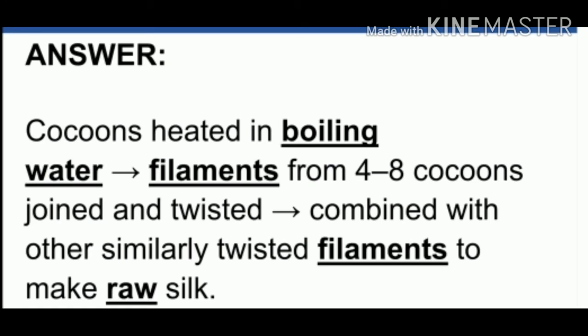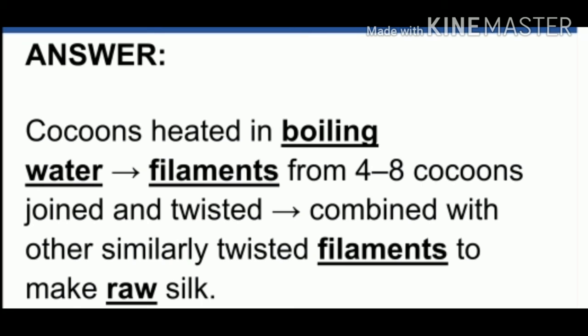Listen, see the answer. Cocoons heated in boiling water. Then the filaments from 4 to 8 cocoons. What is meant by filaments? The thin strand-like structures are filaments. So the filaments from 4 to 8 cocoons are joined and then twisted.